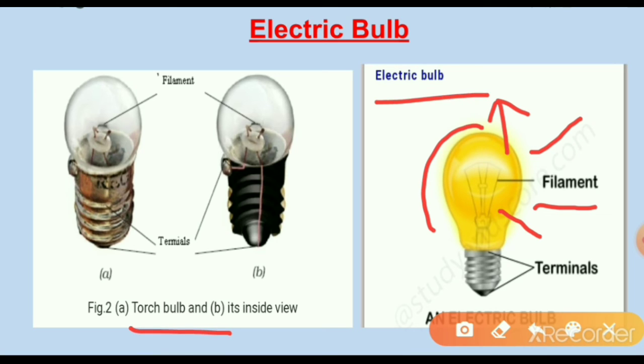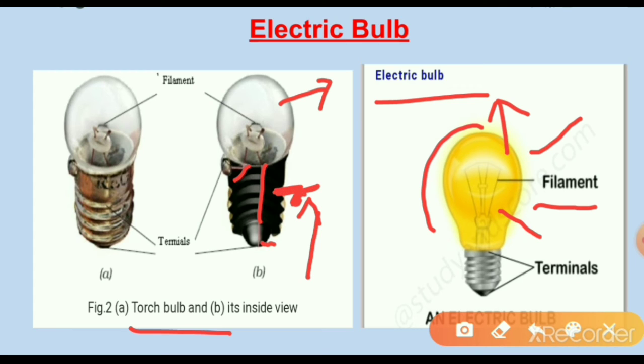A torch bulb consists of a glass chamber. This chamber is fixed on a metal base. Two metal wires are firmly fixed inside it. One wire is attached to the metal cap.